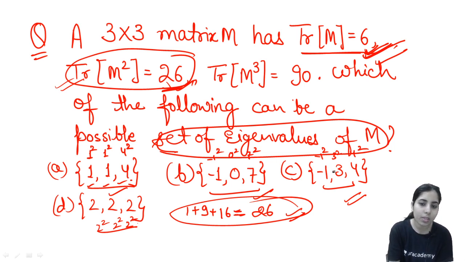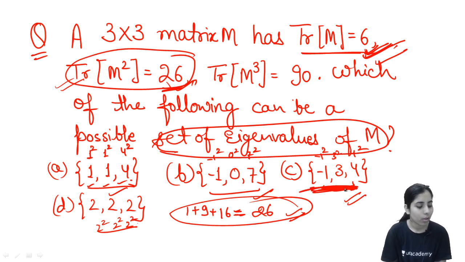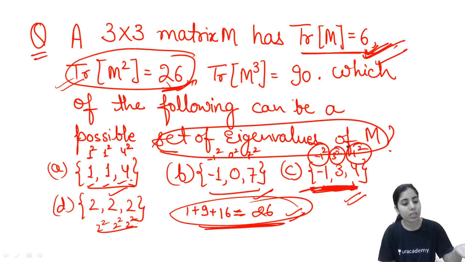Raksha, option C will satisfy. See, I've checked it here. Raksha, is there any doubt? Trace of M square means its eigenvalues will now be minus 1 square, 3 square, 4 square. So now the eigenvalues will be the squares of the previous eigenvalues. Then you need to take their sum, the new squared eigenvalues, and when you take their sum, you will get 26. Is this clear, Raksha?